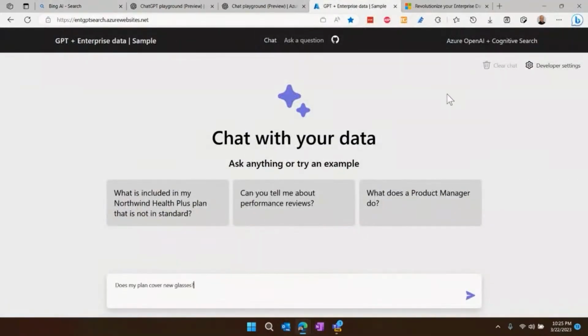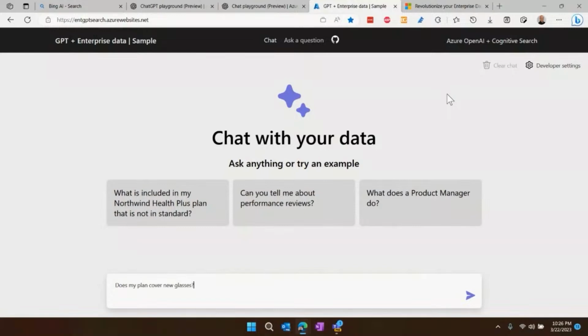So I have made this bot. Actually, my colleague Pablo made this bot. And this is ChatGPT on top of Azure Cognitive Search. And Azure Cognitive Search is a search engine, but unlike Bing, it doesn't just automatically index the whole web. It's a search engine that you tell what to look for. And you say, I only want you to consider these URLs, these documents, and it'll do that.